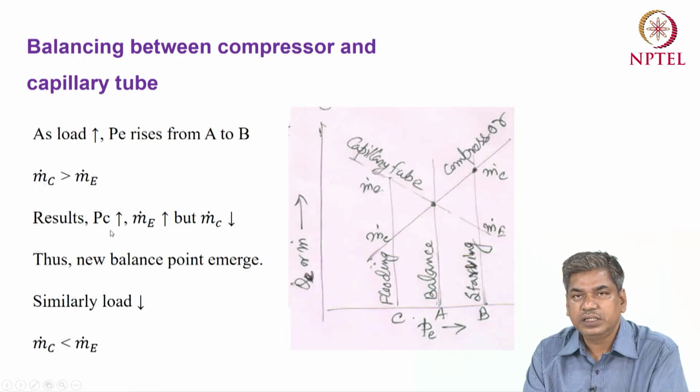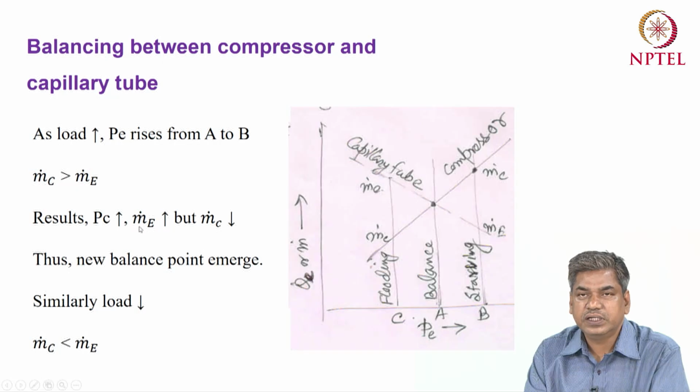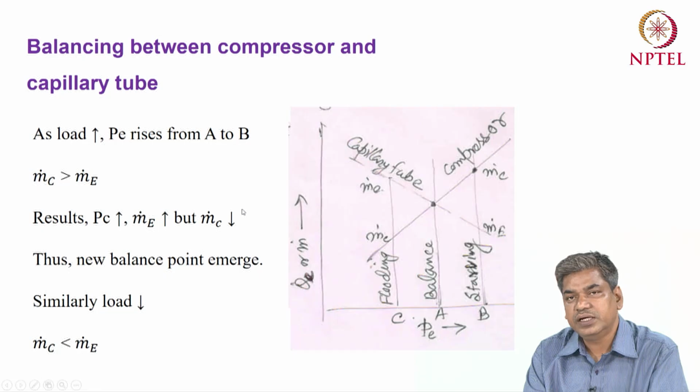As the condenser pressure increases, the m dot E, that means the mass flow rate to the expansion device, will increase, but the mass flow rate to the compressor will decrease. Thus we will get the new balance point. Okay, so we will get the new balance point for this condition.